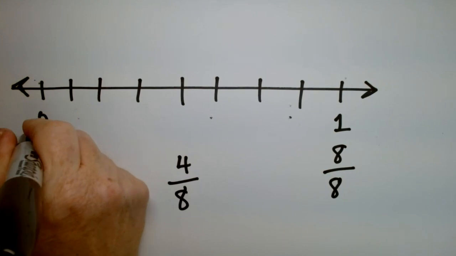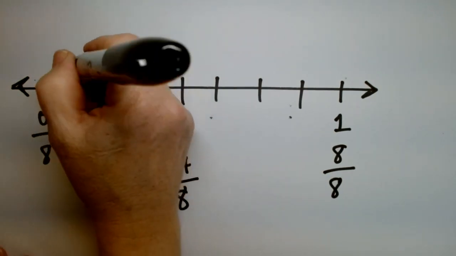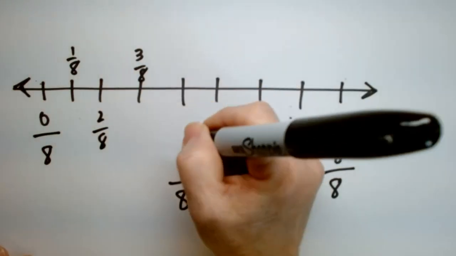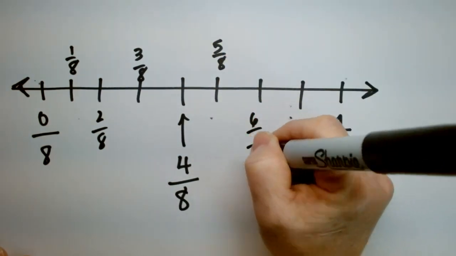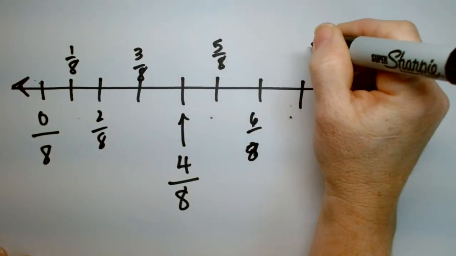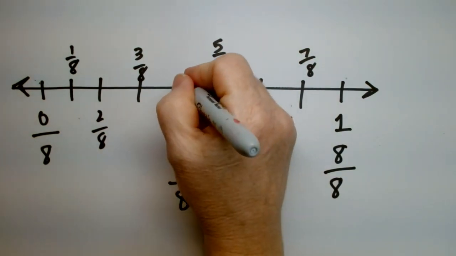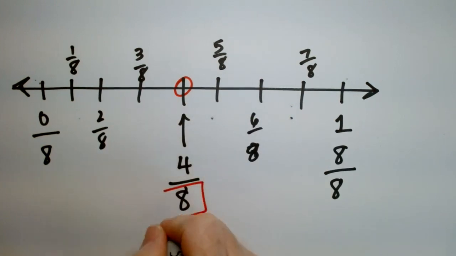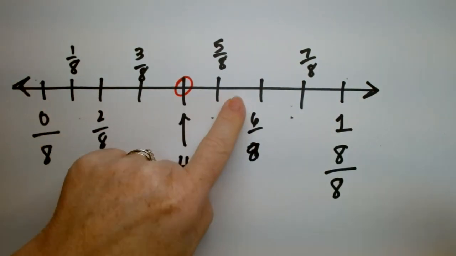Okay, this is 0/8. So here's 1/8, 2/8, 3/8. Hey, there's 4/8 right there. 5, 6, whoops, I can draw, 7, and 8. Okay, so 4/8 is right here. Did you notice how the number of lines is decided by this number? Whatever's on the bottom, that's how many divisions you have.